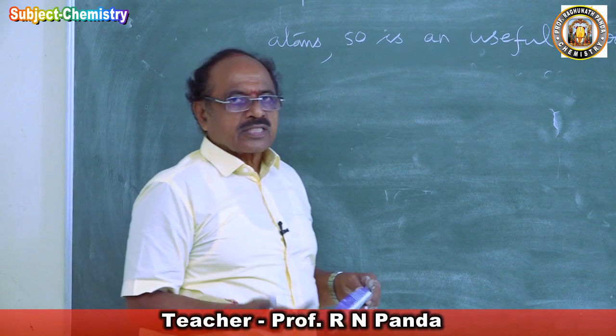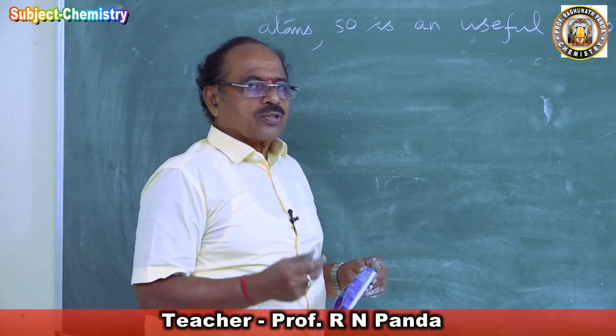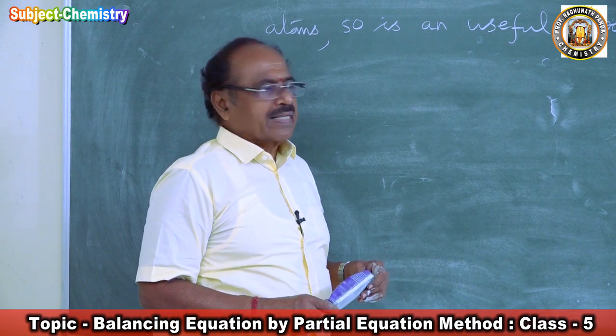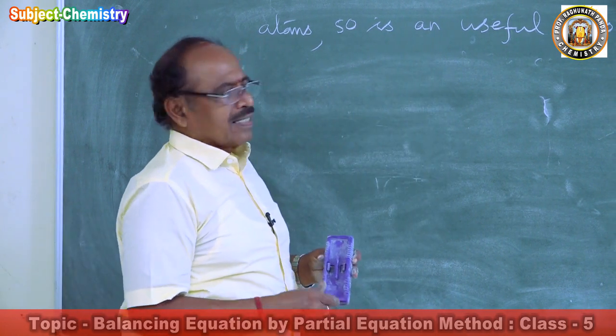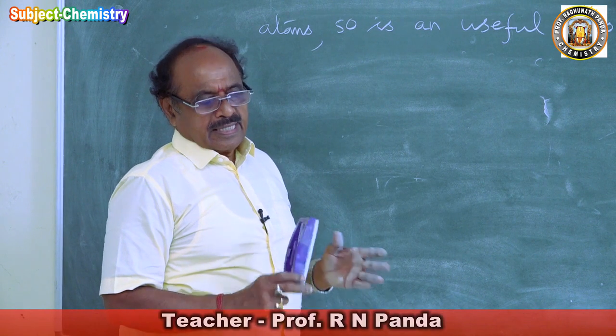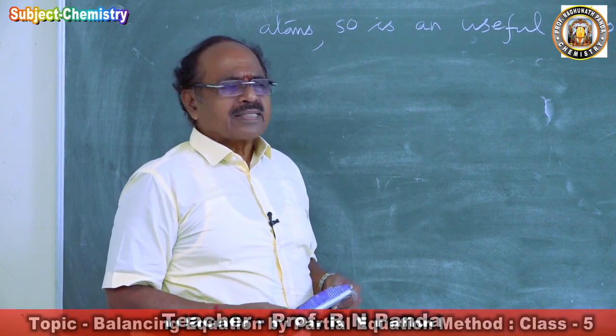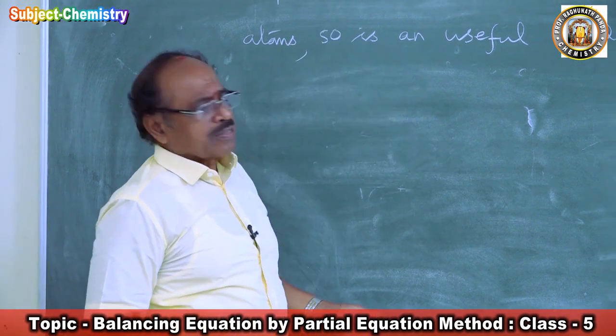We have a redox titration in our practical, so there you will be using oxalic acid, the reaction of oxalic acid with potassium permanganate. If you now learn how to balance the equation here, then it will be very easy for you. So you will not be remembering this. There is nothing to remember.